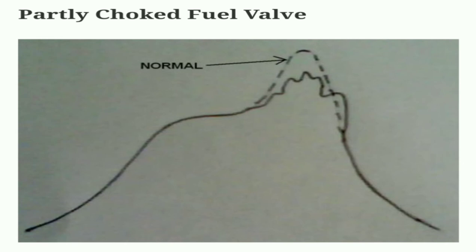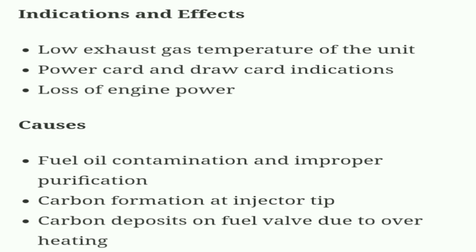Then partially choked fuel valve. We can see the difference between normal and when it is partially choked. Indications and effects: low exhaust gas temperature of the unit, power cut and draw card indication, loss of engine power. The causes are fuel oil contamination and improper purification, carbon formation at injector tip, and carbon deposits on fuel valve due to overheating.